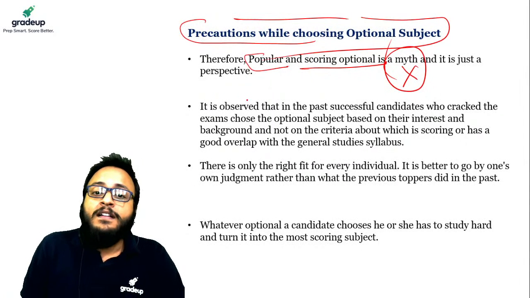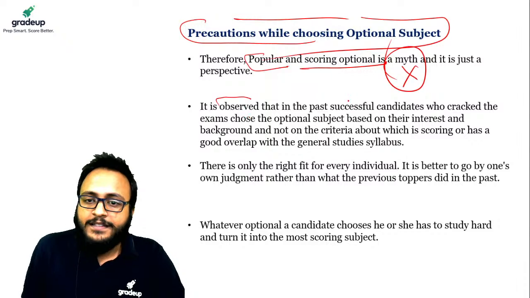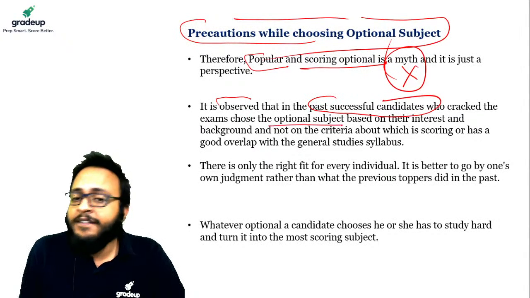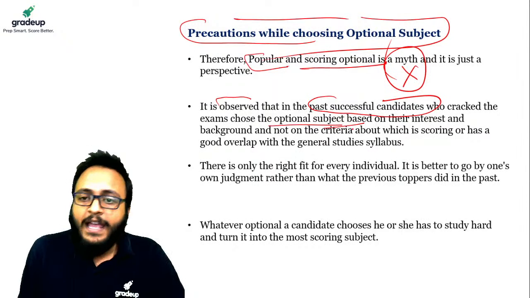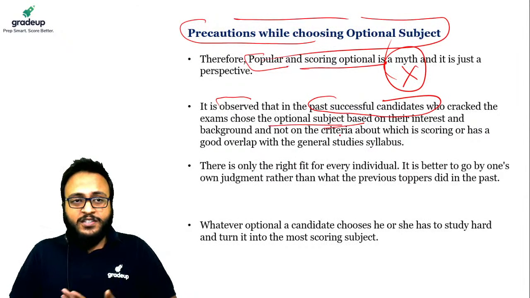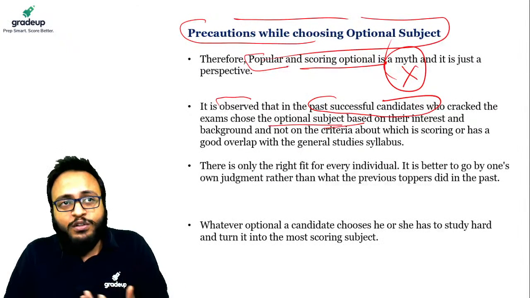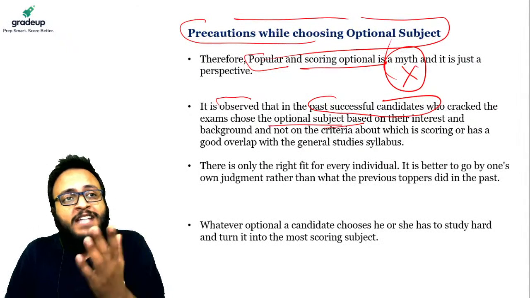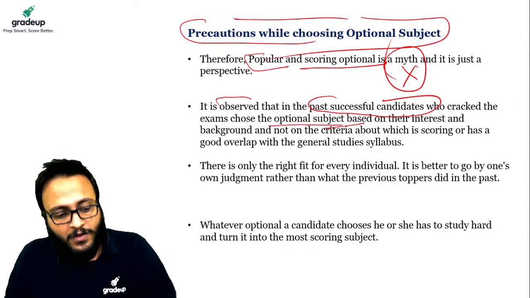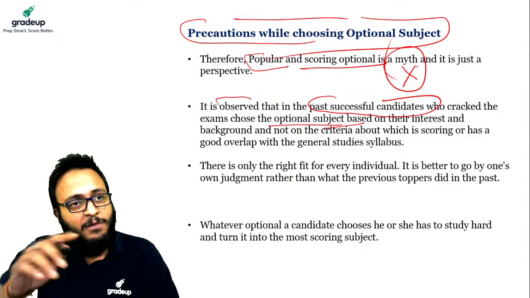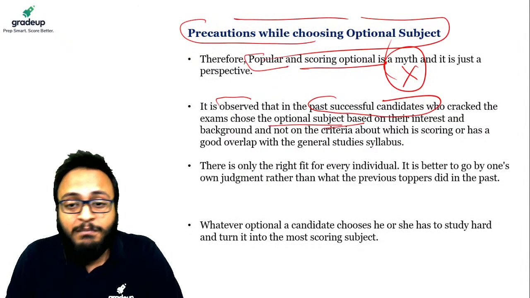Okay. Second precaution, guys. Past candidates, right? They have certain optional subjects, and the young students who have just started preparing, even many students ask me, sir, which optional subject had you taken? Can you please tell me your optional subject so that I can also take the same optional subject, and you can help me out in that subject?